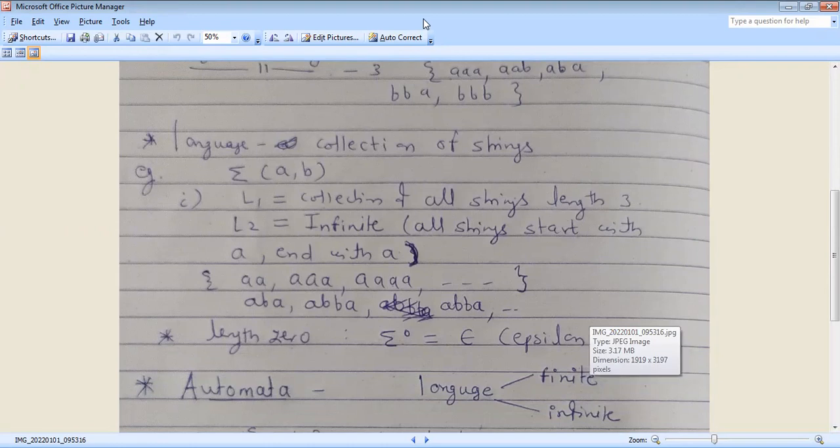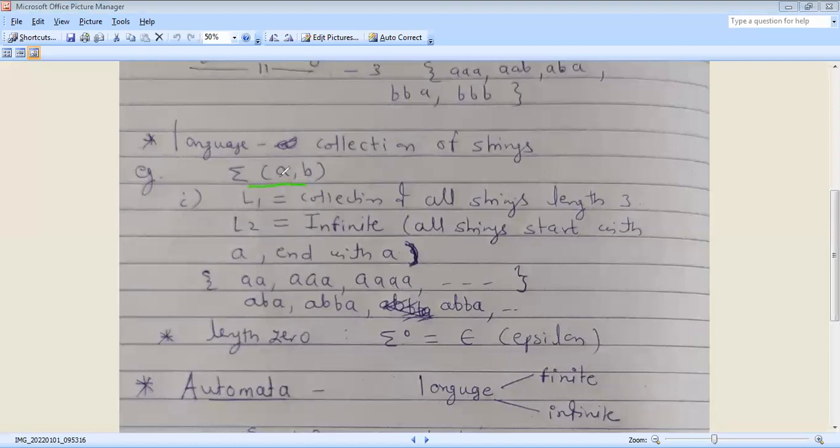Sigma {A, B} alphabet is given. For the first problem, L1 is the collection of all strings of length 3.